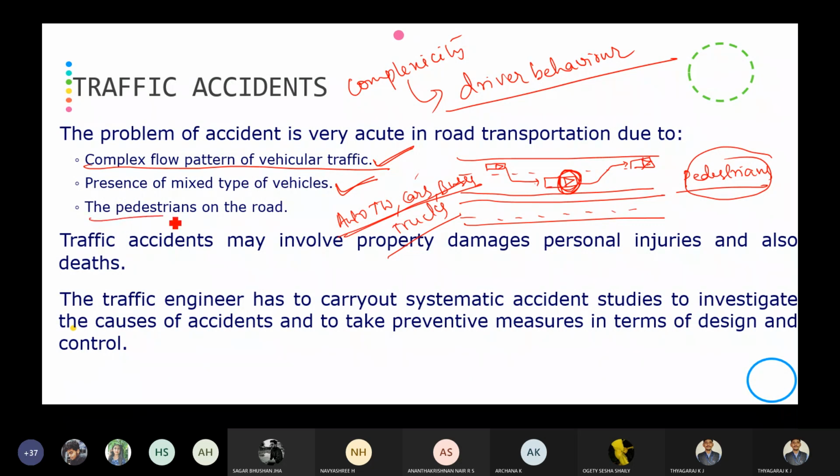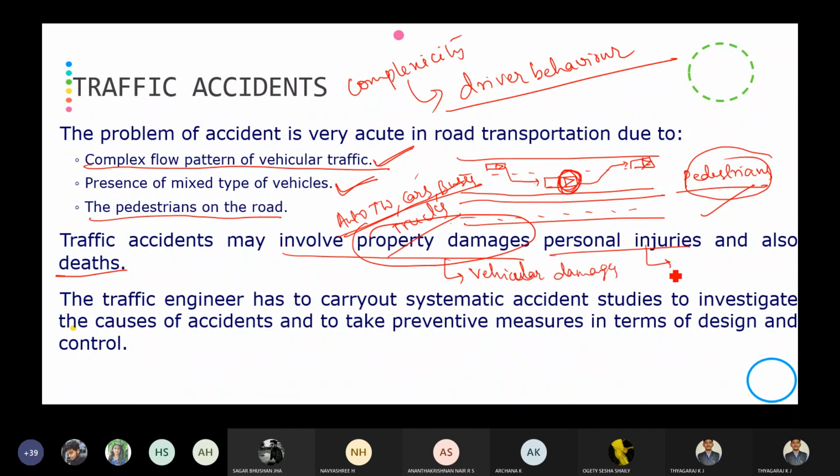Not only the vehicles, the pedestrians will be on the road itself. Then a traffic accident may involve property damage, personal injuries, and also death. As we all know, if an accident has occurred, we are going to have property damage, which means vehicular damage will be there.